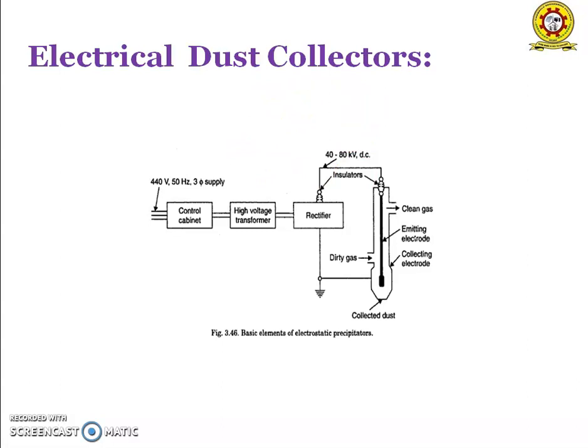The electric field ionizes the dust particles and attracts them towards the electrode on the opposite side. The other electrode is maintained at a negative potential of 30,000 to 60,000 volts. The dust particles are removed from the collecting electrode by rapping the electrode periodically.